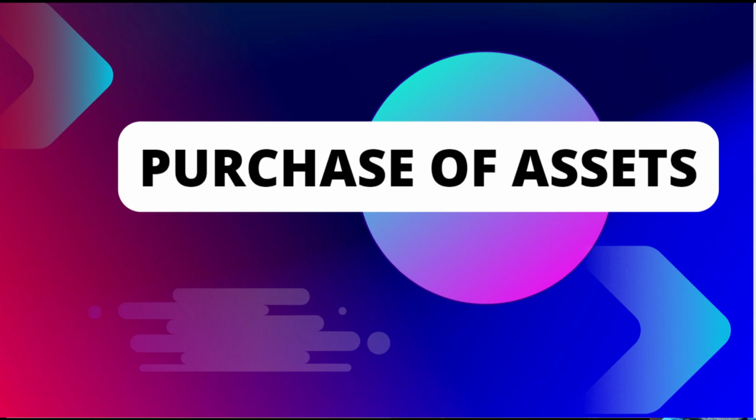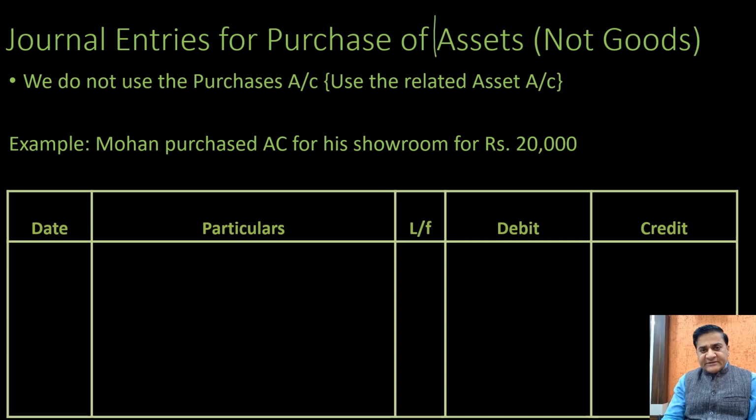So when we talk about the journal entries related to the purchase of assets which are not the goods, we need to understand the difference between these two. Goods means those items which have been purchased for the purpose of reselling, whereas assets are things which are not meant for the purpose of resale. Say for example, a stationery shop owner buying a fan is not a good for him, it is an asset for him. Similarly, he buying a car to be used for the business, again this is an asset, not a good.